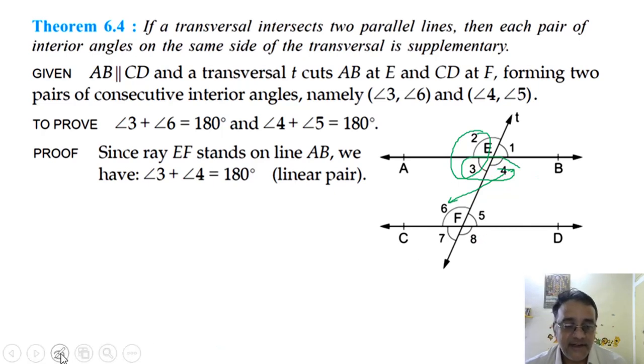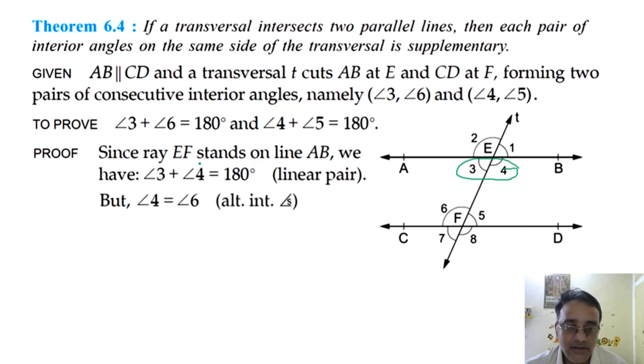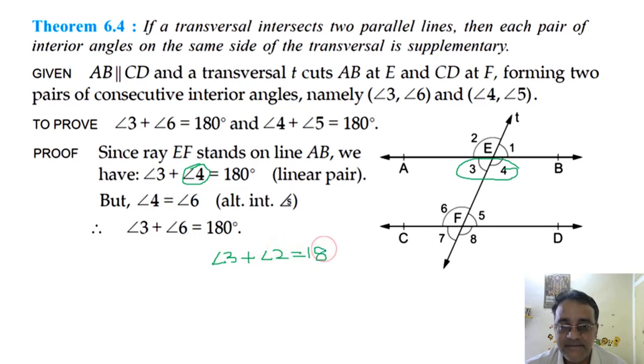So first we will take this linear pair. Angle 3 plus angle 4 is equal to 180 degrees. Okay. Now angle 4 is equal to angle 6. Why? Alternate interior angles, right? So that means in place of 4 I can write 6. So therefore angle 3 plus angle 6 is equal to 180 degrees. Now I can do it this way also. See, angle 3 plus angle 2 is equal to 180 degrees by linear pair. Now angle 2 is equal to angle 6. Why?